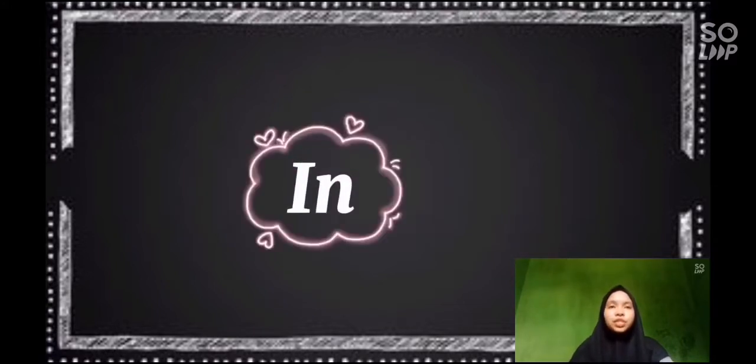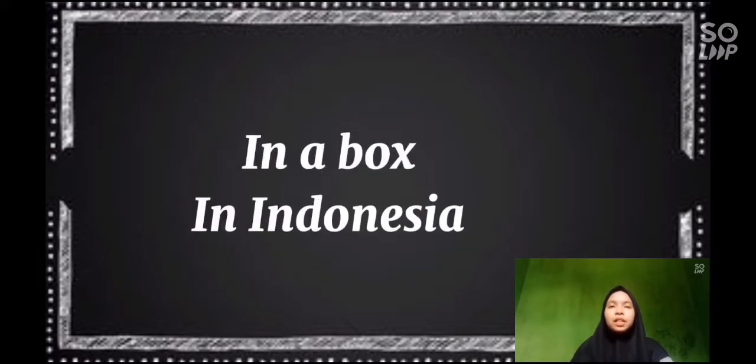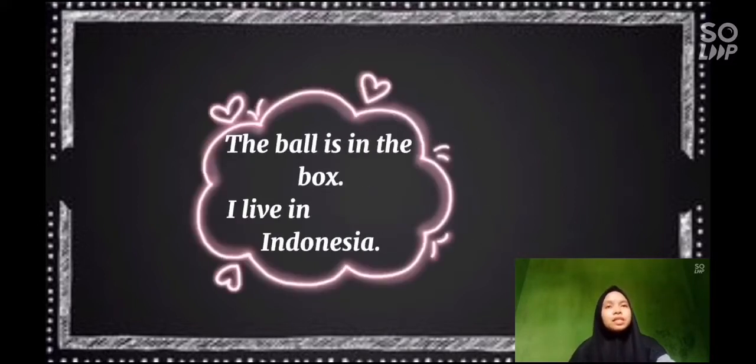Next, preposition in. Preposition in is used to show an enclosed space and wide area. For example, in a box, in Indonesia. For example sentence, the ball is in the box. I live in Indonesia.